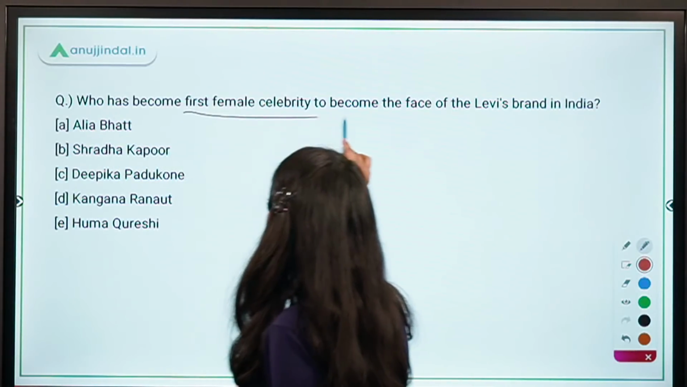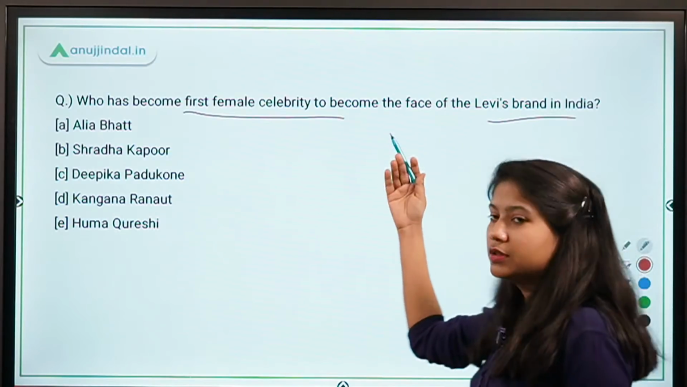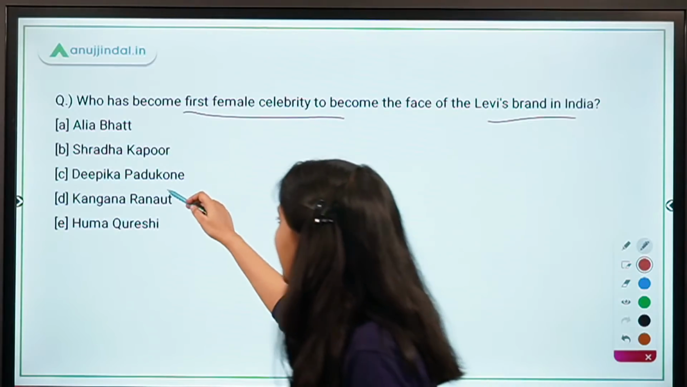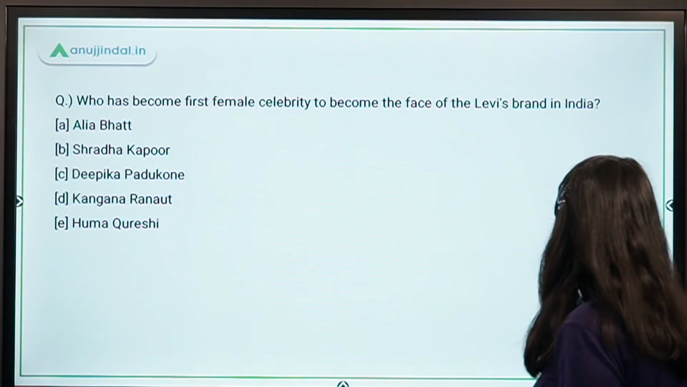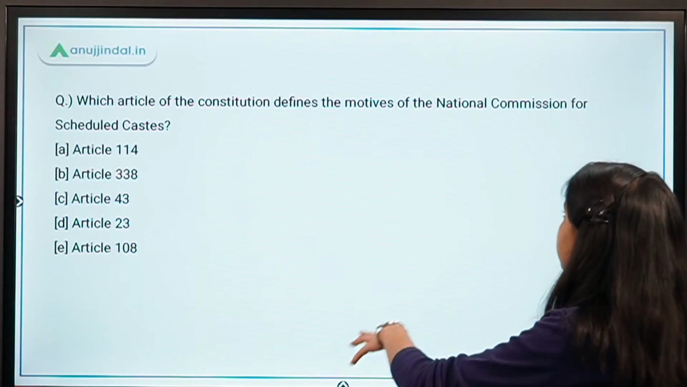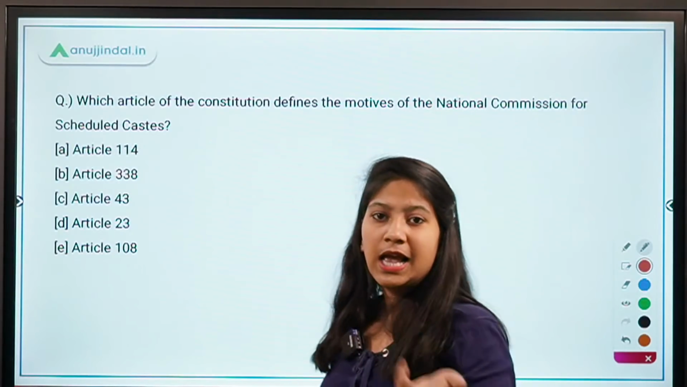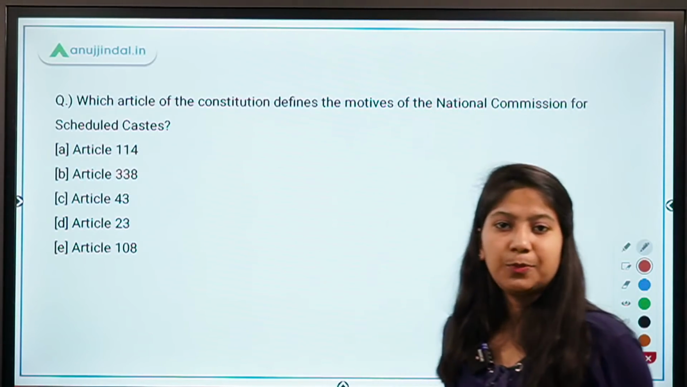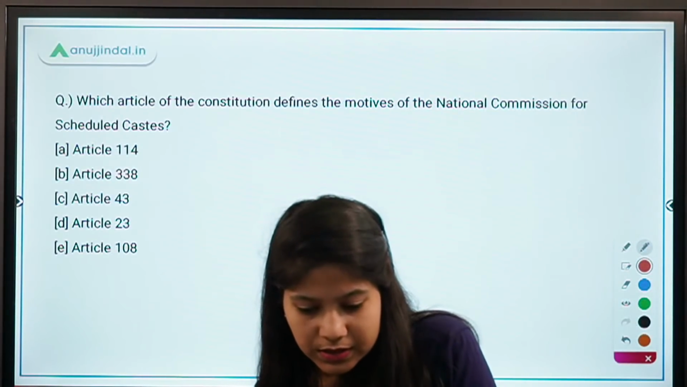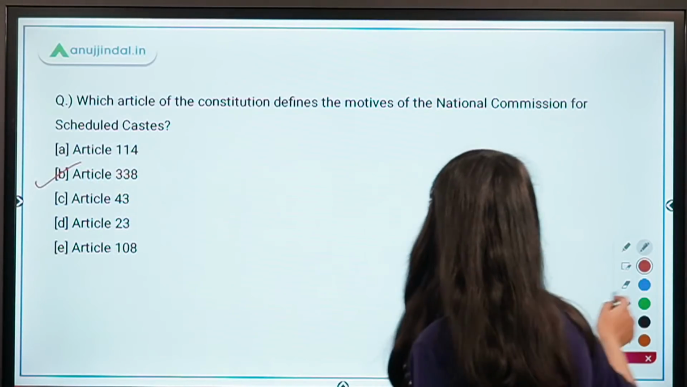Who has become the first female celebrity to become the face of the Levi's brand in India? The advertisement has also come out, so you would know the answer. It's Deepika Padukone. Which article of the Constitution defines the National Commission for Scheduled Castes? As I told you, this is an important question. So what is the right answer? Absolutely right. It's 338, Article 338.